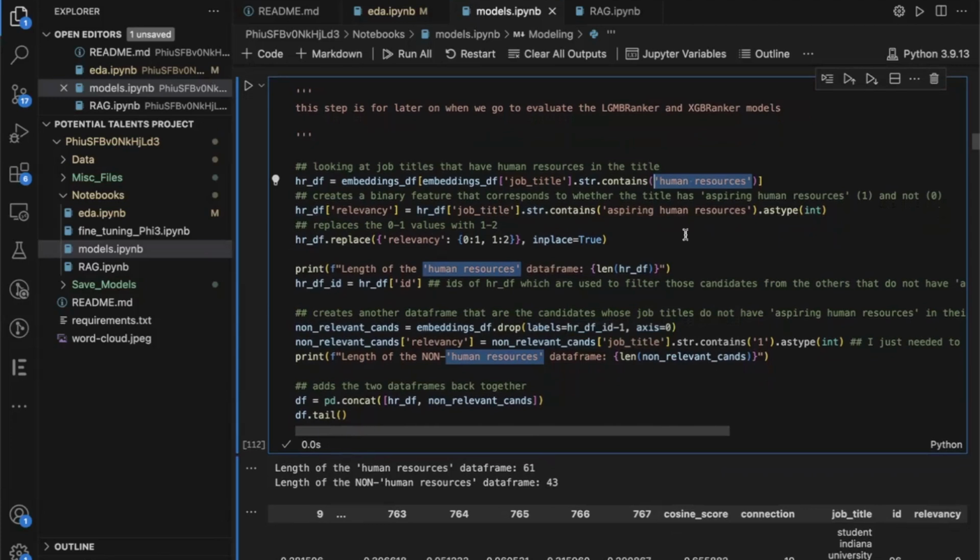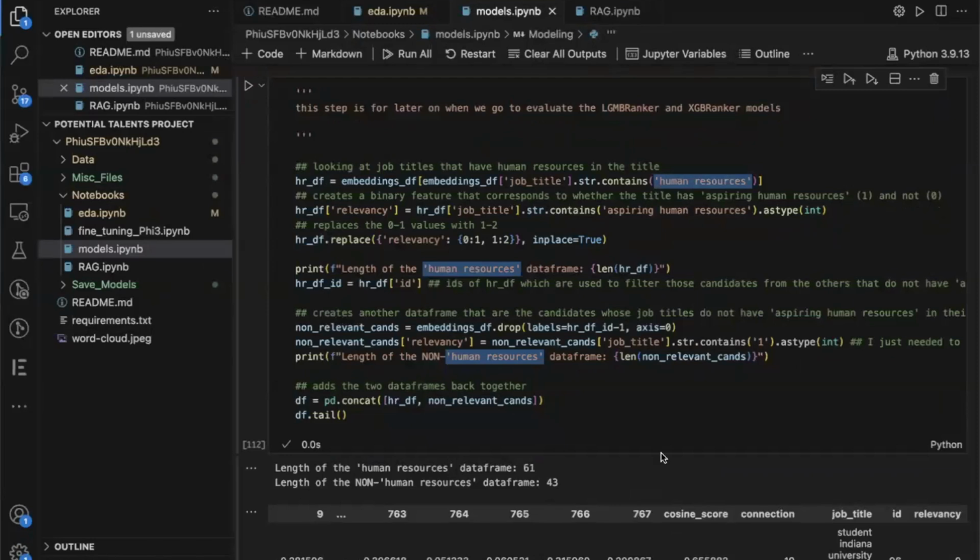So one of the issues that was brought up prior to this whole project was how can we filter out the candidates who in the first place should not be in the list?